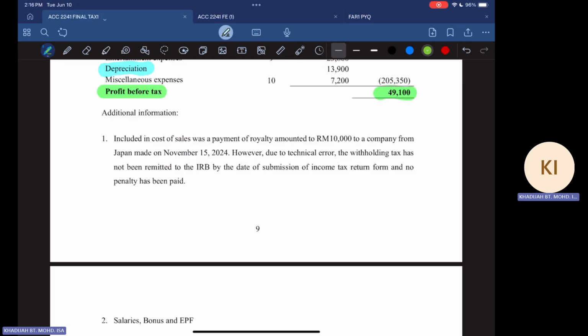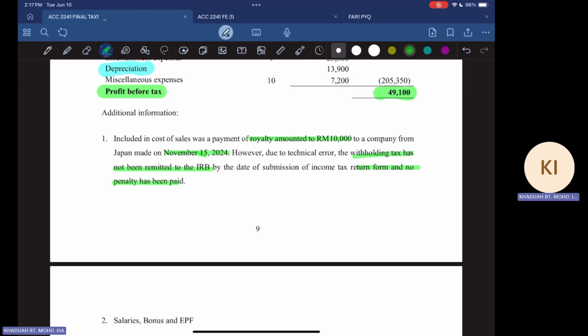So this one is a payment of royalty of 10,000 to a company from Japan. The payment was made on November 15. However, due to technical error, the withholding tax has not been remitted to the IRB by the date of submission of the income tax return form, and no penalty has been paid.